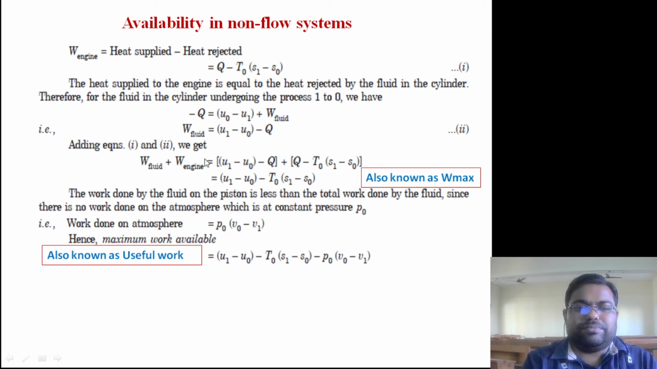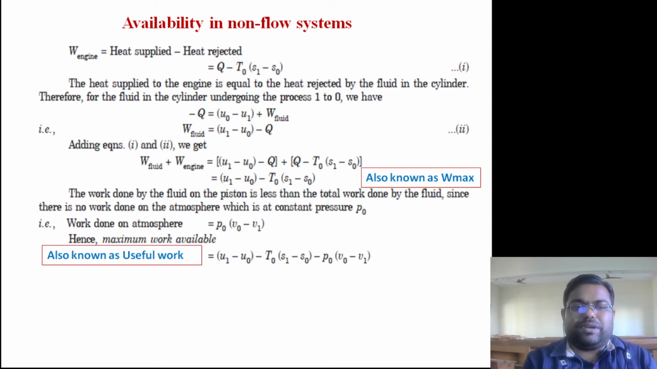If we add these two, that will be the total work produced. So work of fluid plus work of engine, if you add this equation and this equation, you can write this, and you can rearrange the terms. This Q and Q will cancel out. I can write (U1 minus U naught) in one bracket minus T naught (S1 minus S naught). This is also known as maximum possible work transfer. But the thing is that the actual engine is producing this much work, but this work will not be available at the shaft because some of the work will be utilized to counter the atmospheric